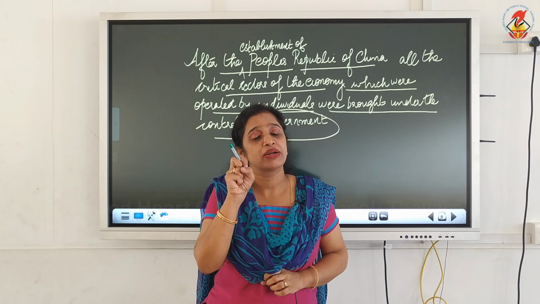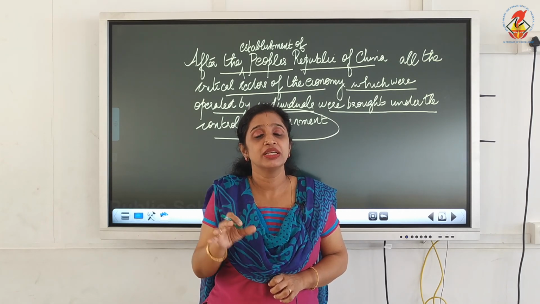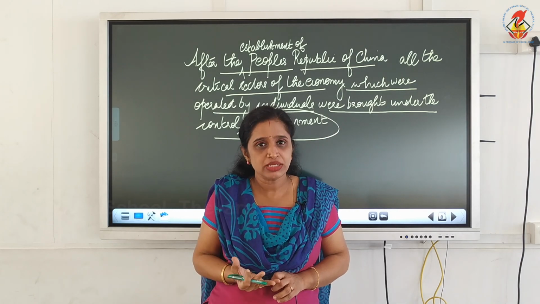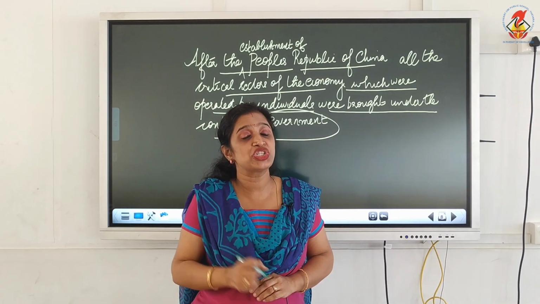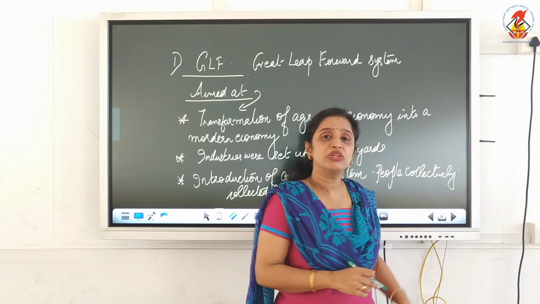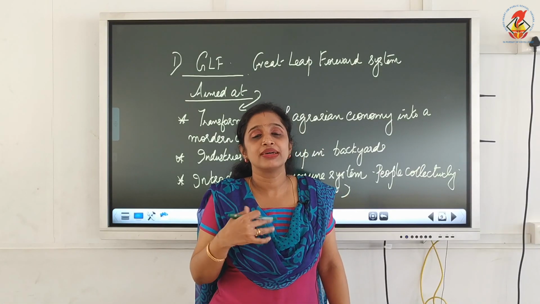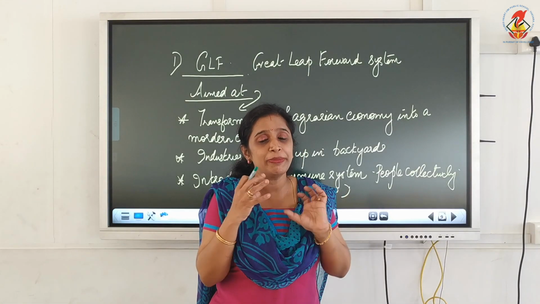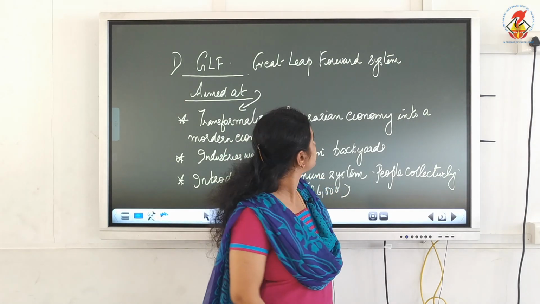Under the single party rule system, all the critical areas which were operated alone by the individuals were taken by the government and it was established under the control of the government. So this reduced the division between the poor and the rich. Otherwise, the industrial sector, agriculture as well as service sector will be concentrated among the major hands.